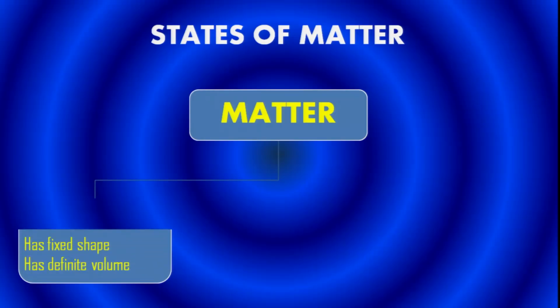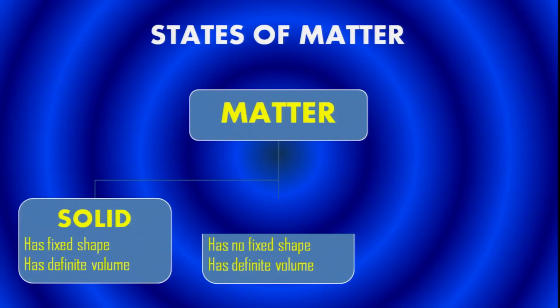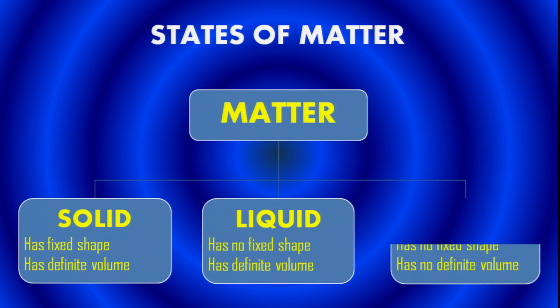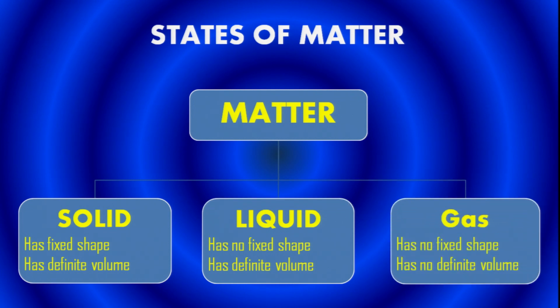So, states of matter are solids, liquid and gas. Solid has fixed shape. It has a definite volume also. Liquid has no fixed shape, has definite volume.